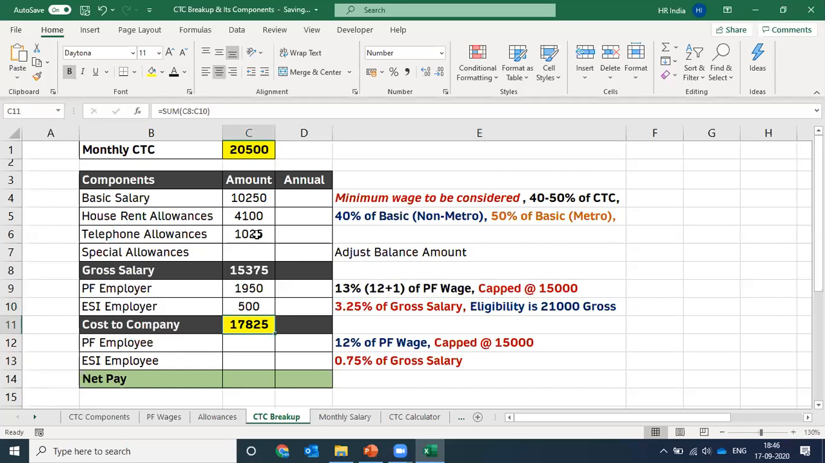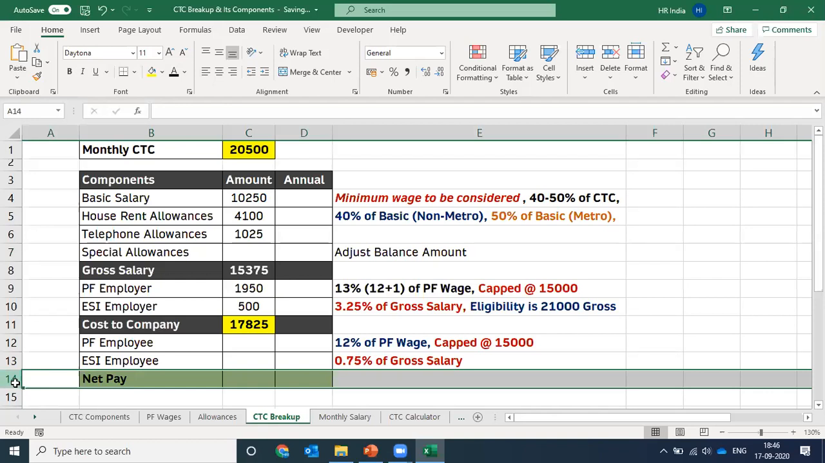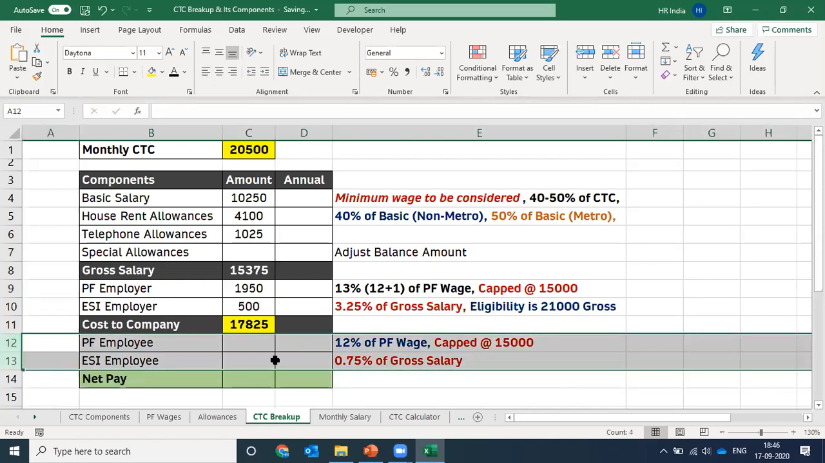Now, this is the reason why I have kept this special allowances cell blank, because I want to adjust the differences, whatever differences I would be getting by what I was looking for and what we have got. I would try to adjust the difference amount in this special allowance, right? But I'll do this later on once we have calculated the net pay also. So let's try to input all the formulas and then check whether this cost to the company is equal to the CTC amount which we were looking for or not, right? So for the calculation of net pay amount, we need to calculate the employee's contribution in PF and ESI.